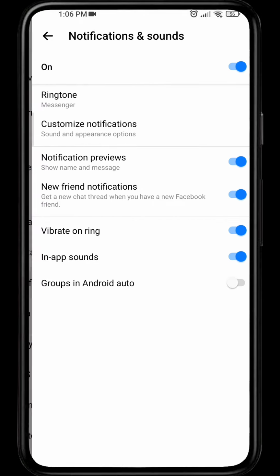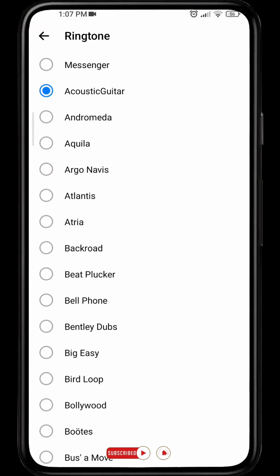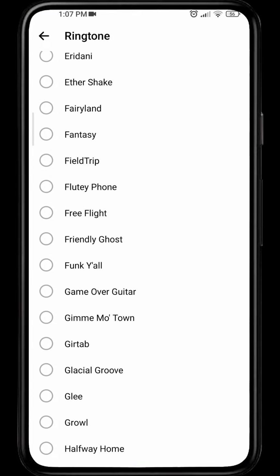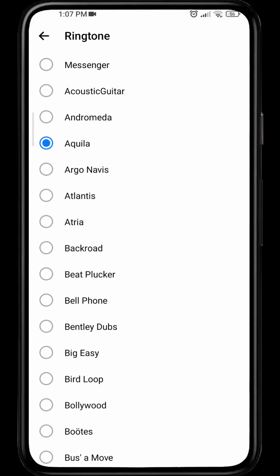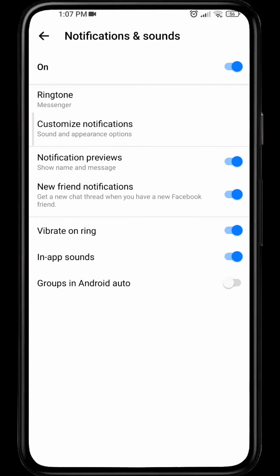Click on the option, and here on the top you can see the ringtone option. Click on it, and from here you can select the different sounds that you would love to have as your default ringtone. There are different options, and it's easy.